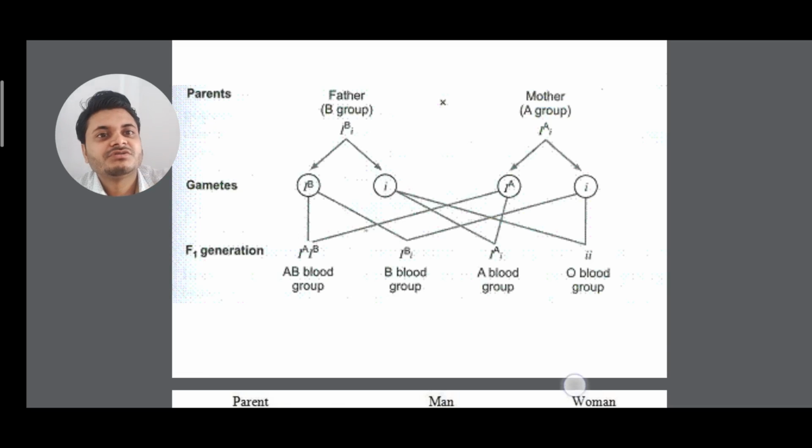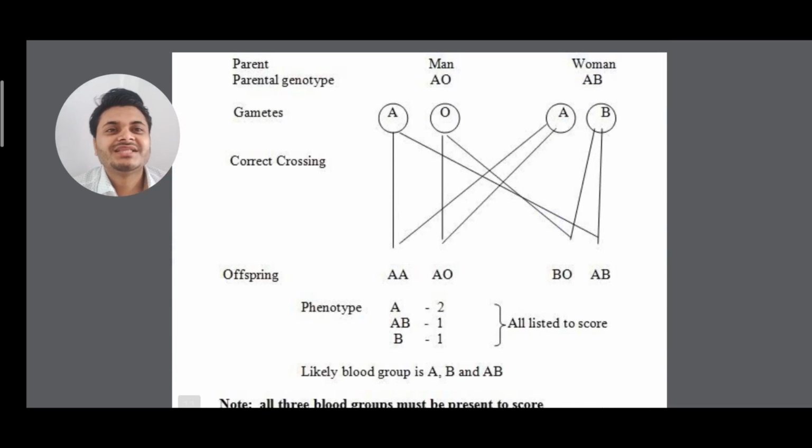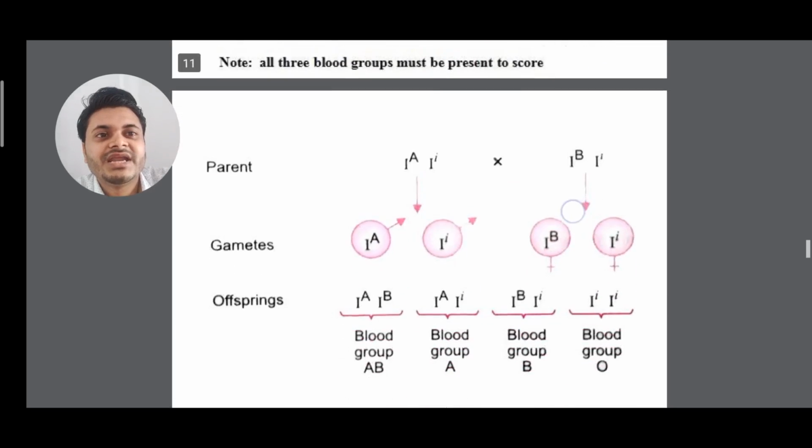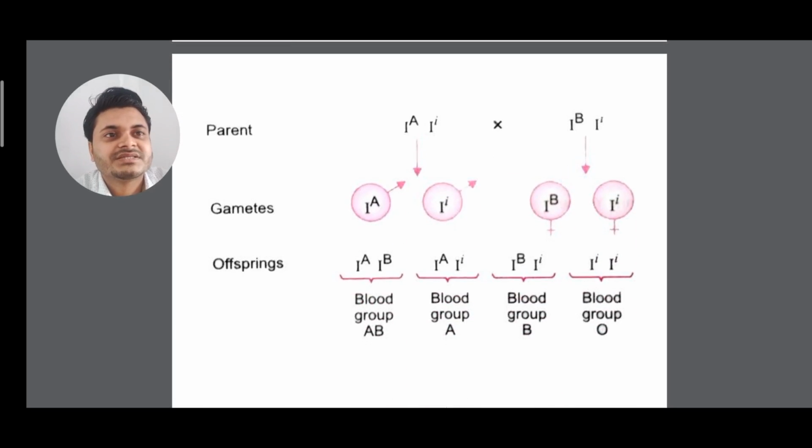Clear. This crossing has already been shown. So here you can see a male person having A blood group, and a woman having AB blood group. So all the variants, the gametes will come out. You can see the possibility of the offspring. It can be A blood group in 2 cases: one is pure AA, another is AO, another is BO, another is AB. So these are the ratios. Very interesting. See the characters. All are very easy.